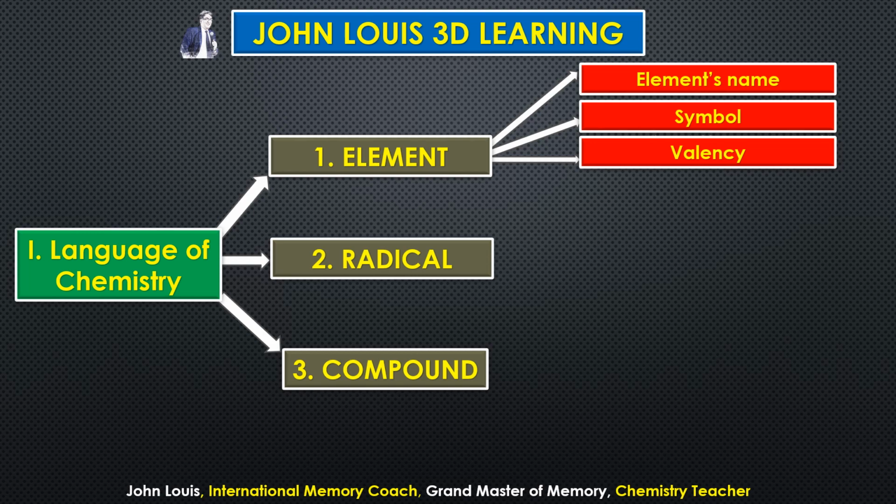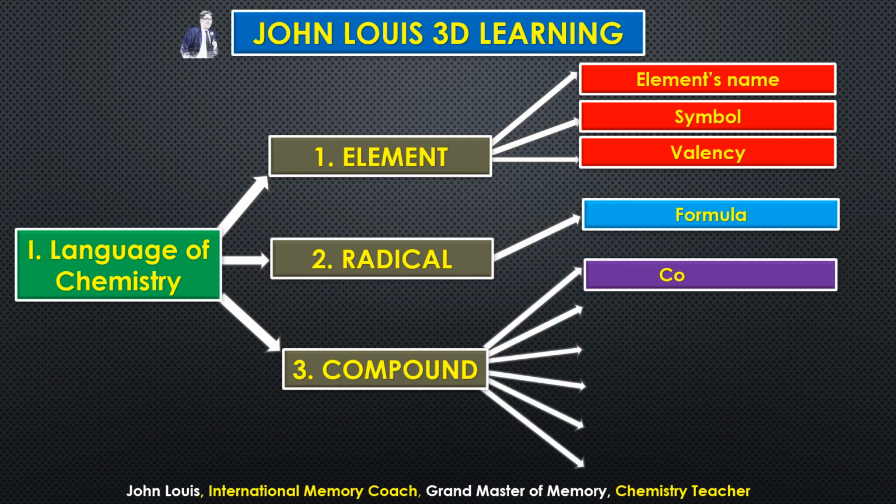Next one is valency. What is valency? When one element combines with another, it has its own capacity. One atom of one element can combine with how many atoms of the other element? That is what is known as its valency. I can eat 2 idlis, you can eat 3 idlis, somebody can eat 4 idlis. That is our capacity to eat. Like that, the combining capacity of one element with another is known as valency. Then in radicals, we will be learning all the groups of atoms combining together, so we will be learning all the formulas.